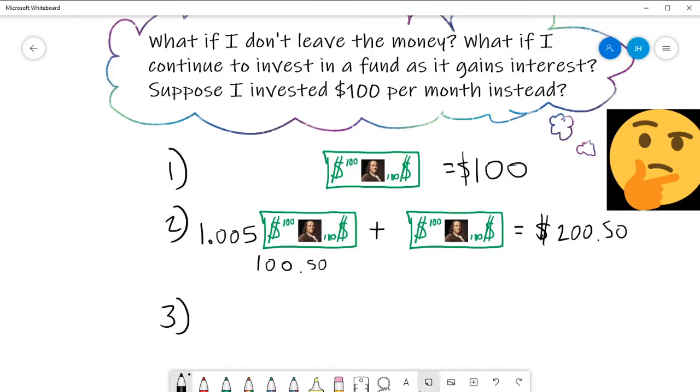Now, in the third month, I am going to start with my $200.50, right? This is in my account right now, right? Well, guess what? Oh, all right, I may not have copy pasted that very well. You'll have to excuse me on that one, guys.